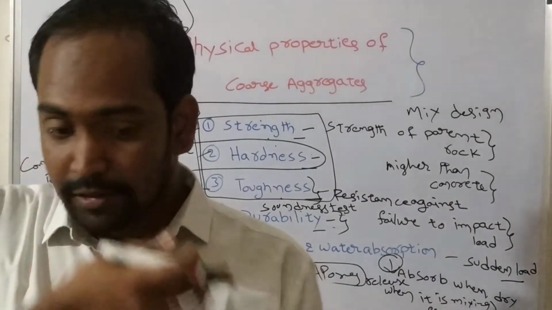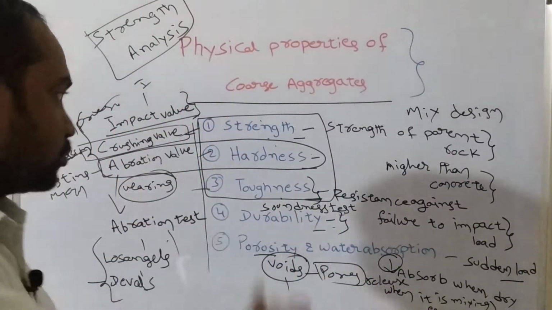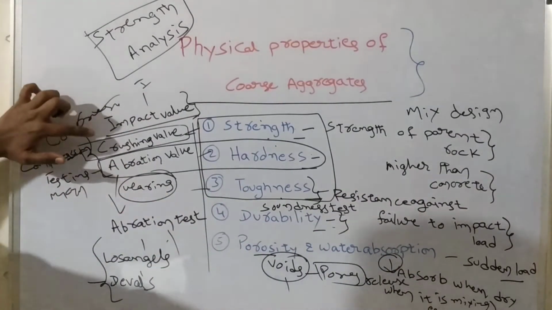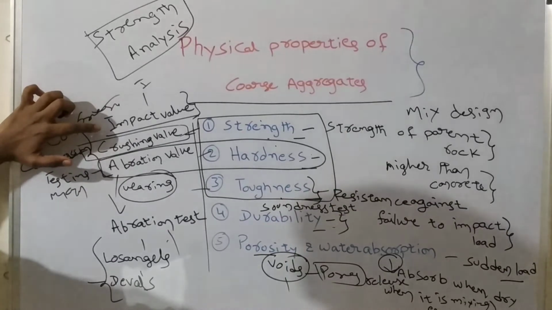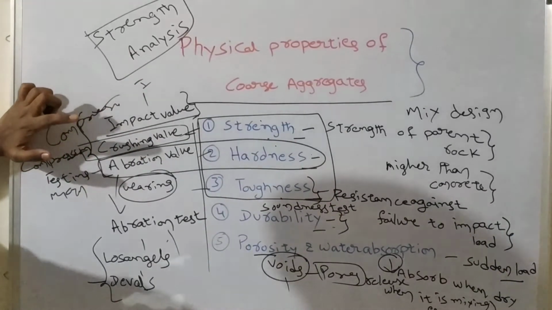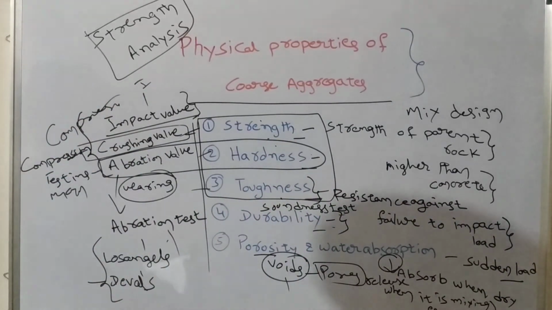In the impact value test, we create some impact load on the aggregate, so that the aggregate fails due to that load. In the case of crushing value, we apply some compressive load on the aggregate, so that the aggregate fails.